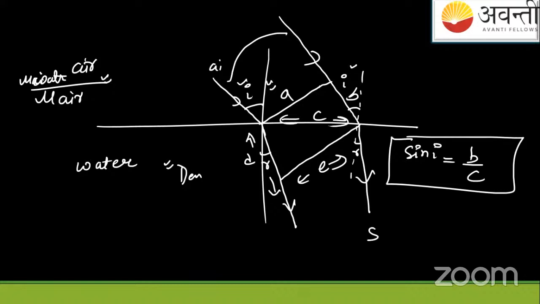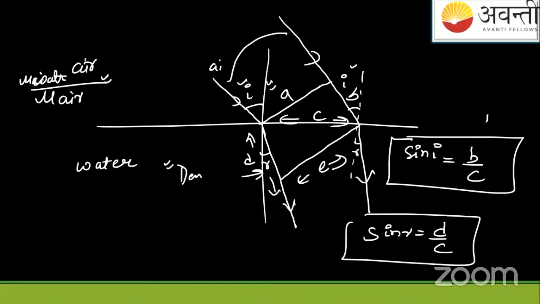So sine I will come out to be B by C. Now, if you see sine R, that is this angle. Because these are parallel, the angles will be the same. So this will give you the value equal to D by C.